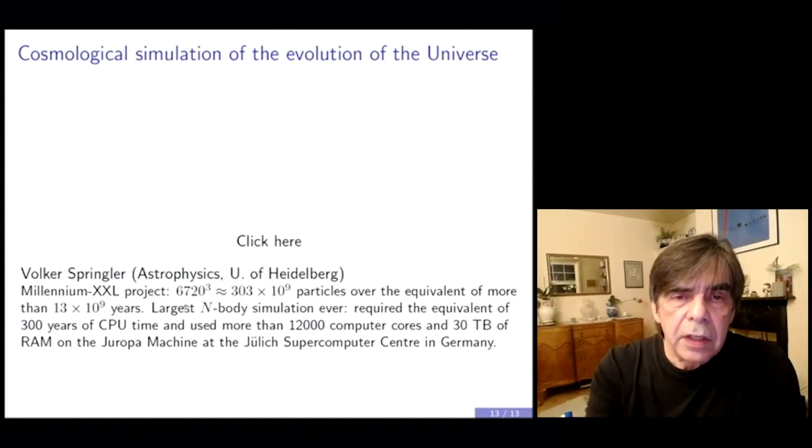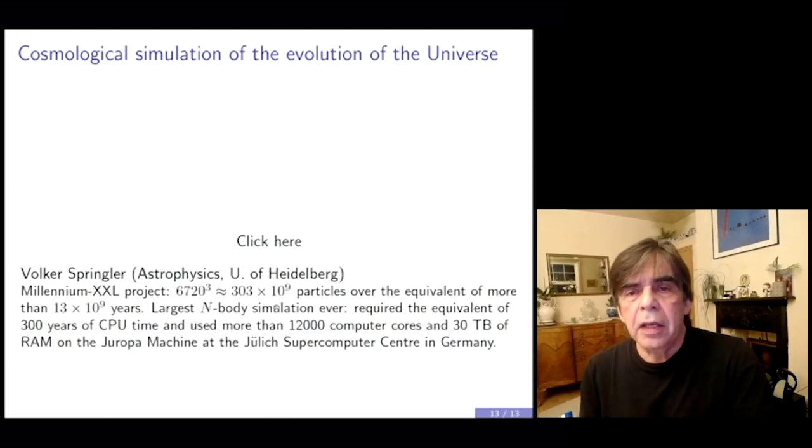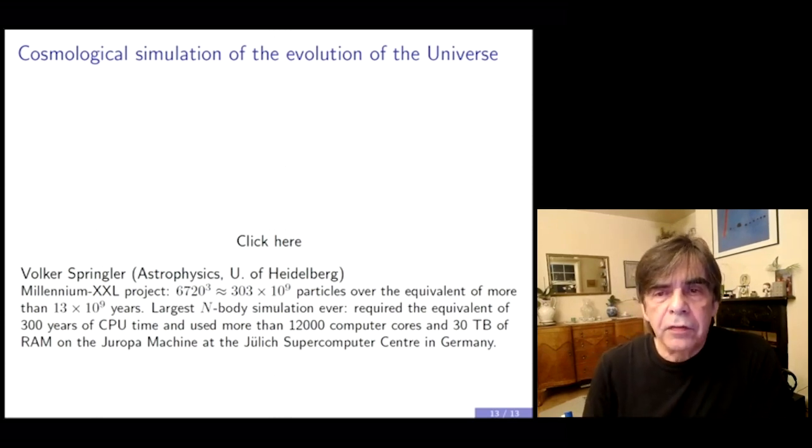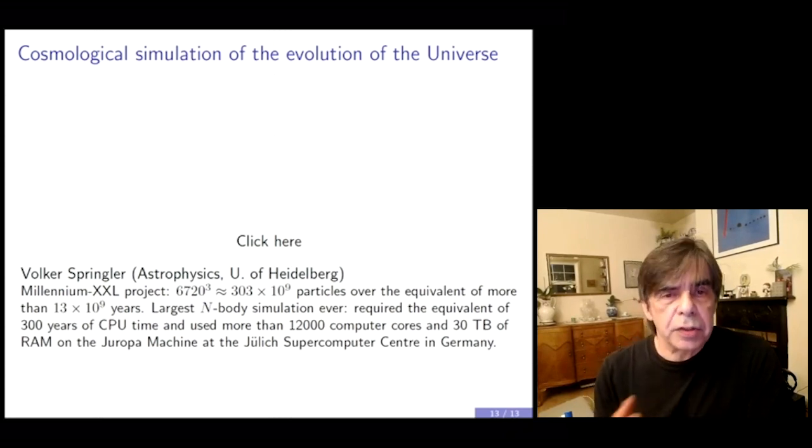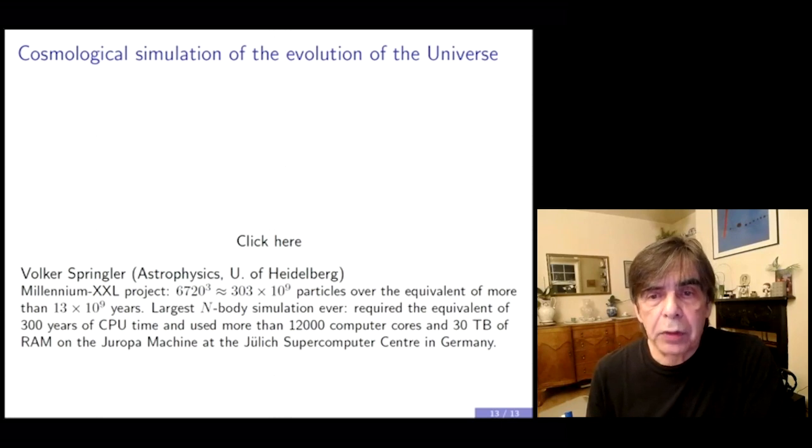In this project, they took roughly 303 times 10 to the 9 particles over the equivalent of more than 13 times 10 to the 9 years, which is roughly the age of the universe, and they simulated the motion of these particles. At the time when this computation was performed, this was the largest n-body simulation ever.